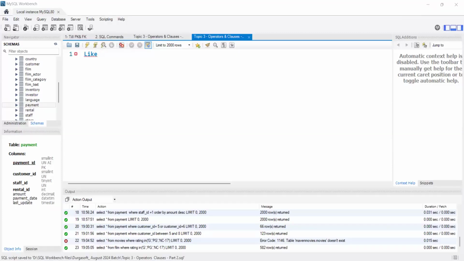There is one more concept called regular expressions. Those two topics are especially important for the data analytics and data science field. Of course, the like operator, not regular expressions, is useful and we will use it in other domains also very frequently. So let's see what the like operator is now.